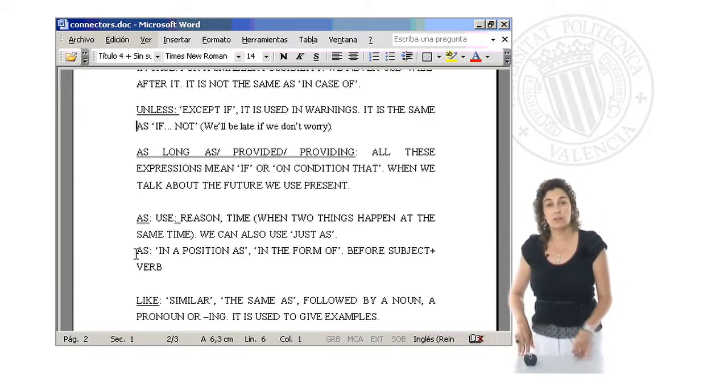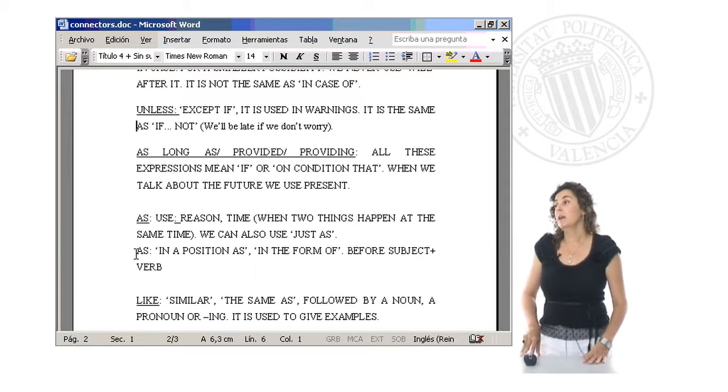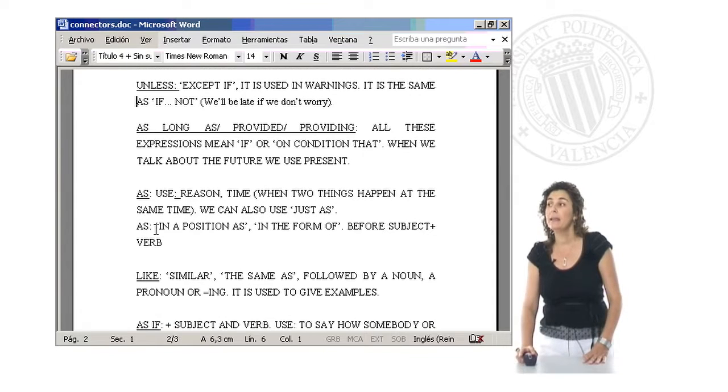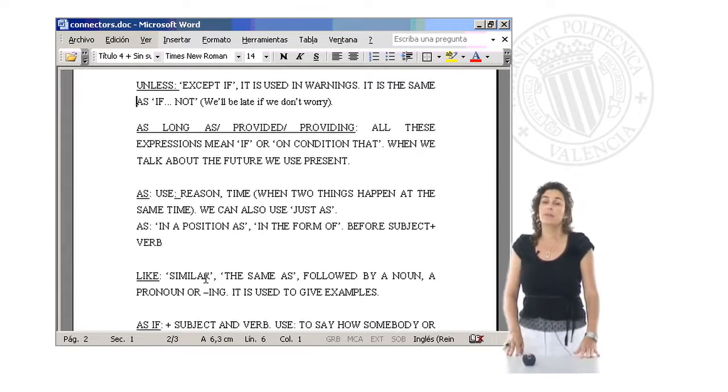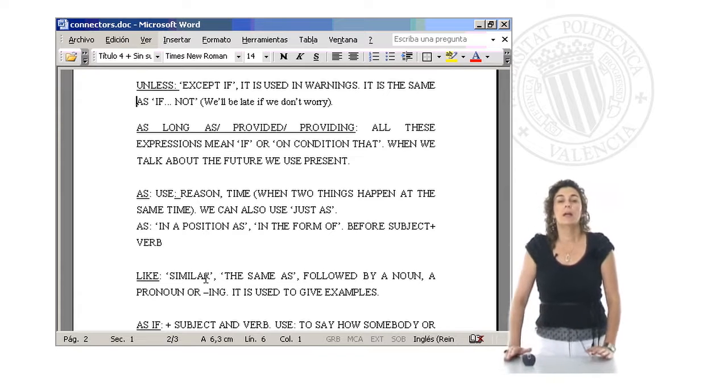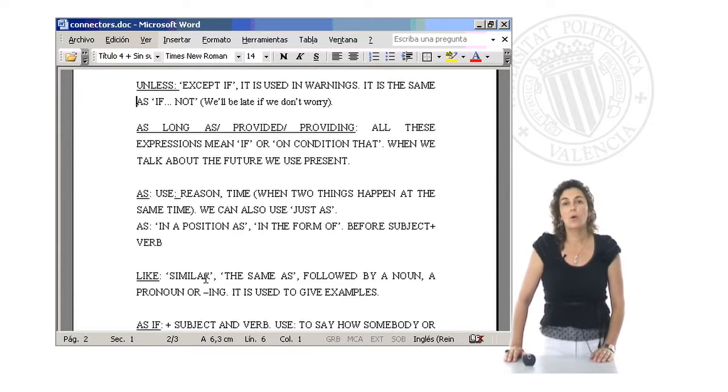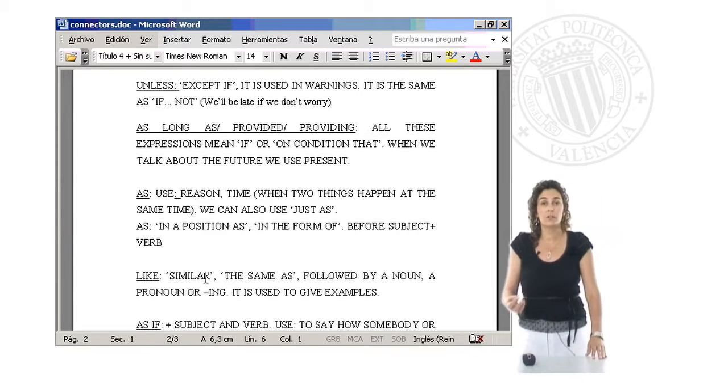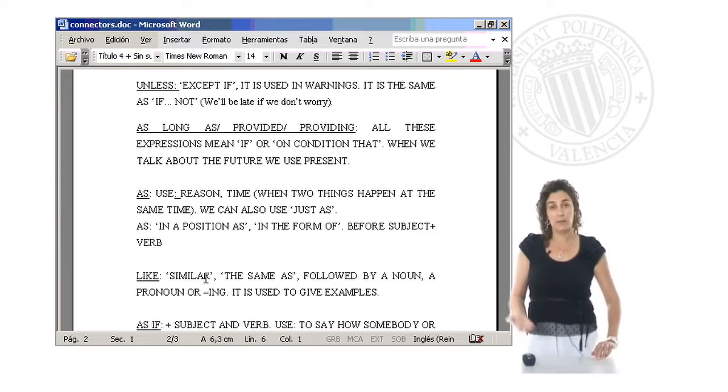Well, as you can see in the transparency, it says as in a position as. He worked as a teacher. Right? The difference between as and like here, in a position of or like similar. If we say, for example, he worked as a teacher or he worked like a teacher. The meaning is that when I use as, that means the position of a person, the job of this person is teacher.